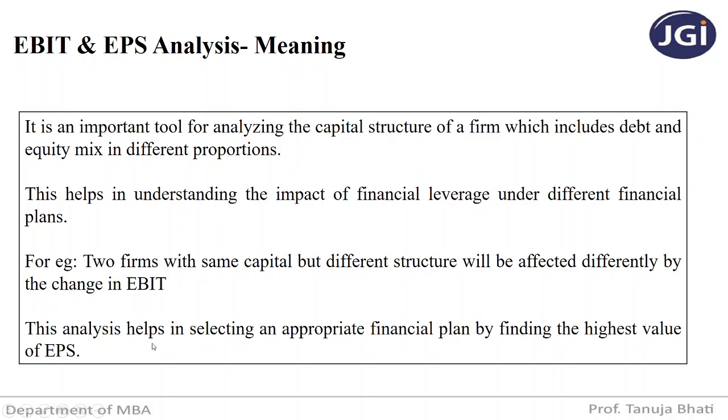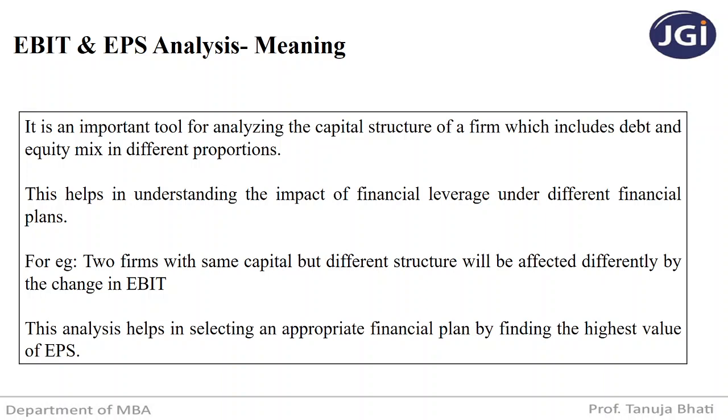Now this analysis helps us in selecting an appropriate financial plan by finding the highest value of EPS. See, every firm wants a capital structure which is optimal or best for the company. So, with the help of EBIT and EPS analysis, it can get the optimal capital structure, which is the best capital structure. The combination of either debt and equity, or only equity, or preference shares and equity, which is going to be the best structure for the firm, can be analyzed with the help of EBIT and EPS analysis.